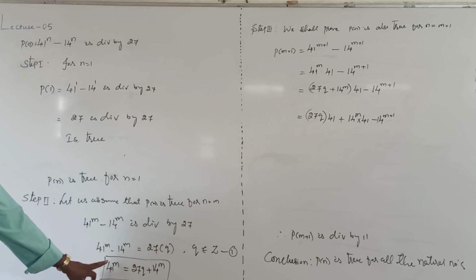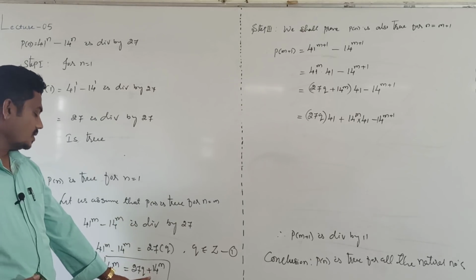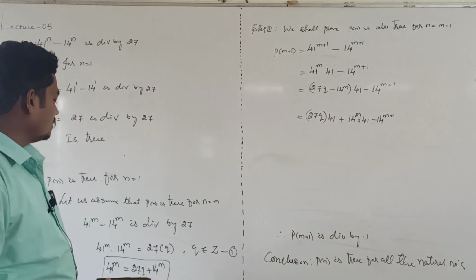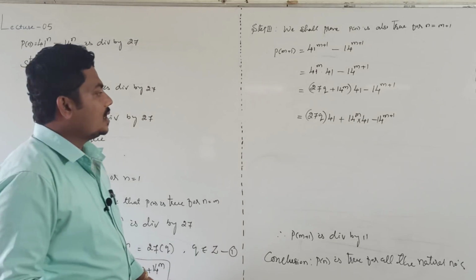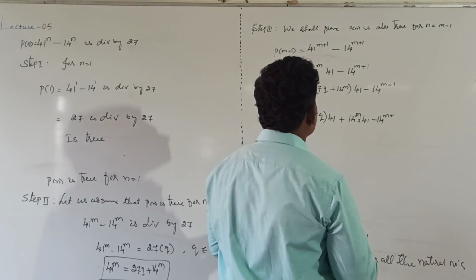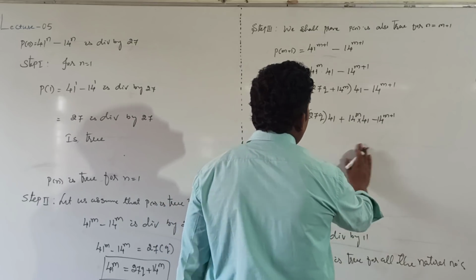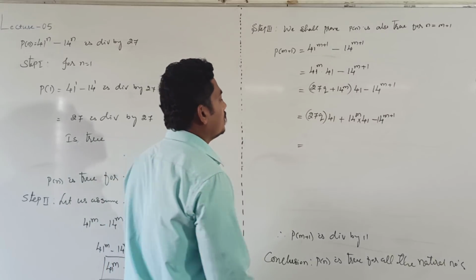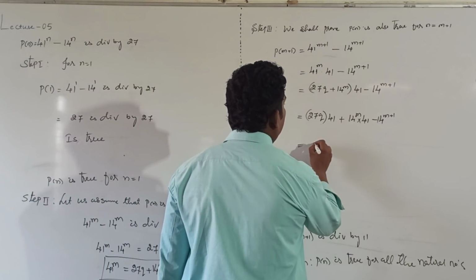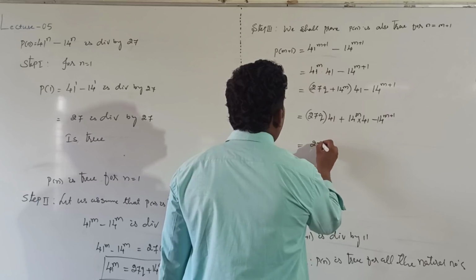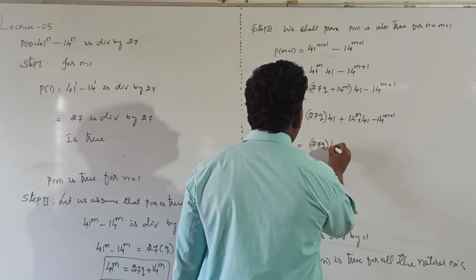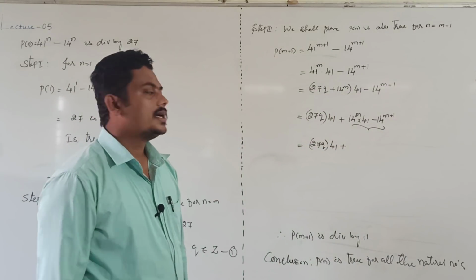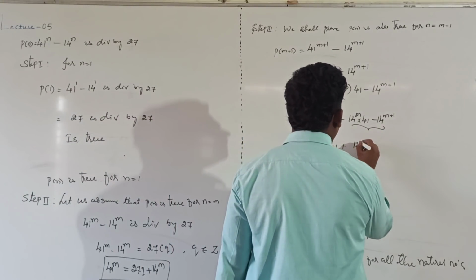41 power m is equal to 27 cube plus, sending it to the RHS, then plus 14 power m. After that, multiplying with 27 cube into 41 plus, among these two terms taking 14 power m common.